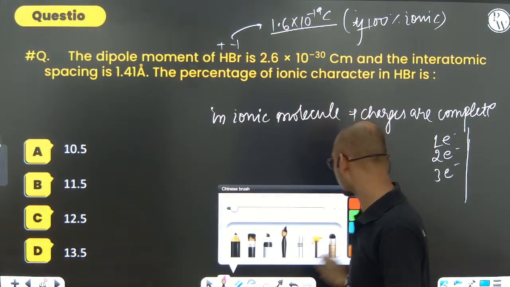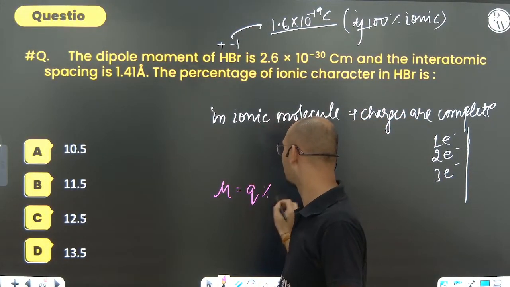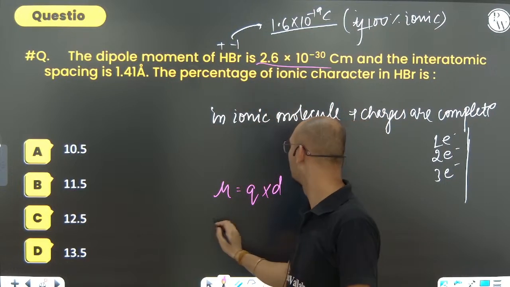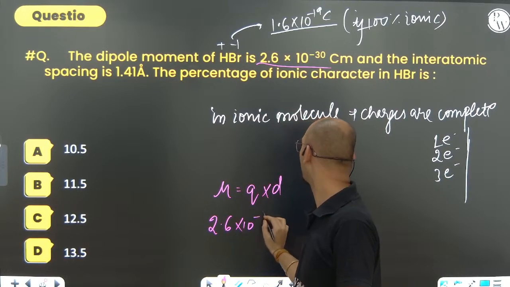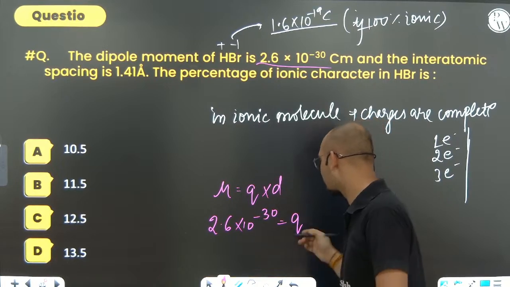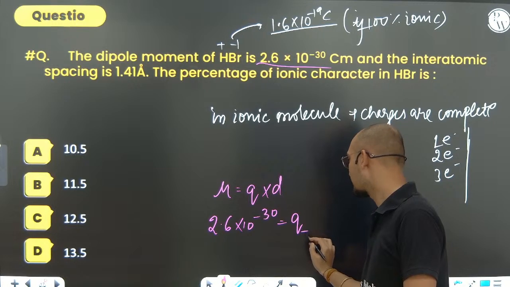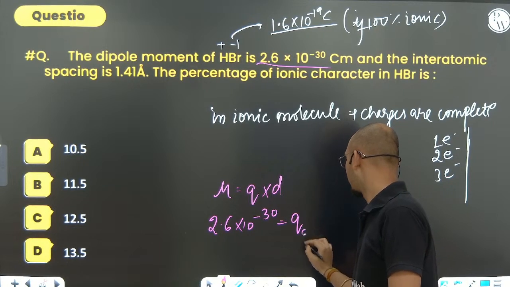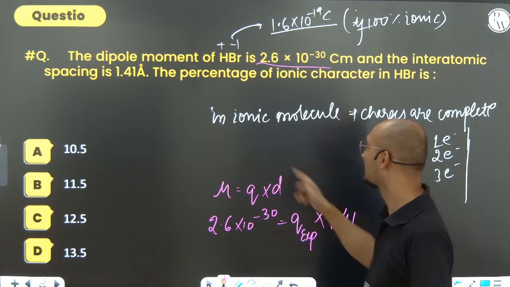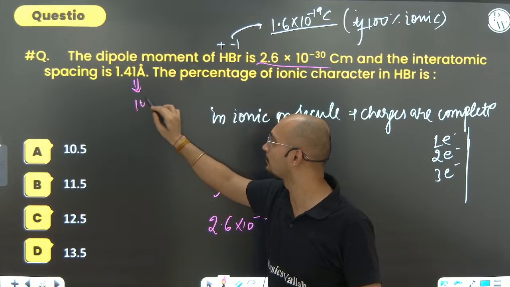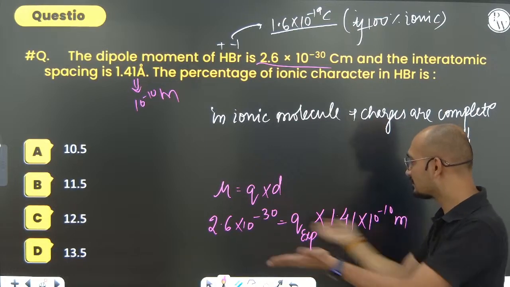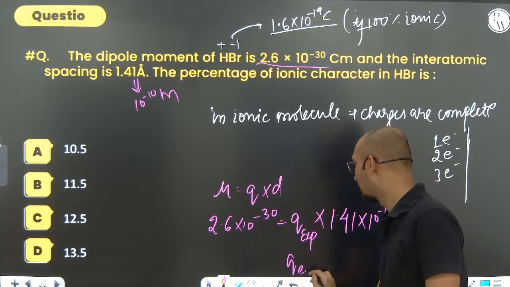Let's find out how. Because we know that mu equals Q into D. What is mu given? Dipole moment is given as 2.6 into 10 to the power -30 equals, what is the charge? Acha, the charge it is asking. We are going to find the practical, or we can say experimental charge, multiplied by D, the distance. It is 1.41, given in angstrom. Can you convert it into meter? 10 to the power -10 meter. So from here you can find out Q experimental.